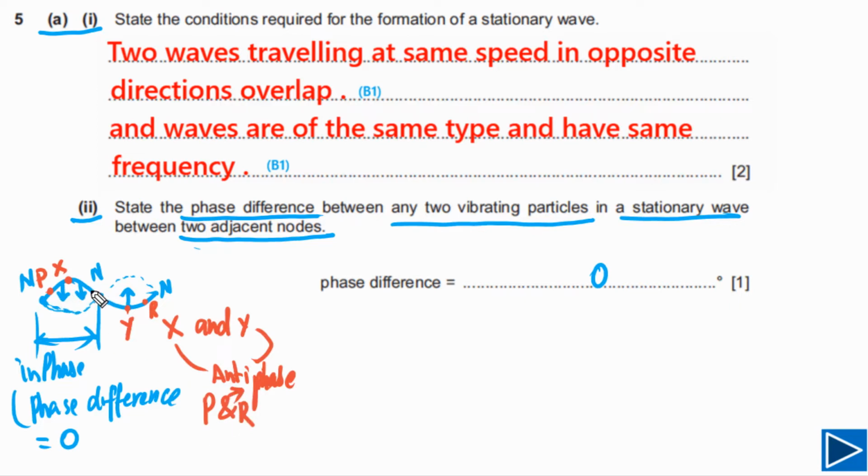If we take another particle here, S, and another particle here, T, then S and T are also in antiphase. So P and R, S and T are also in antiphase, which means the phase difference between them is equal to 180 degrees. It simply means that when this particle is moving down, these particles will be moving up.